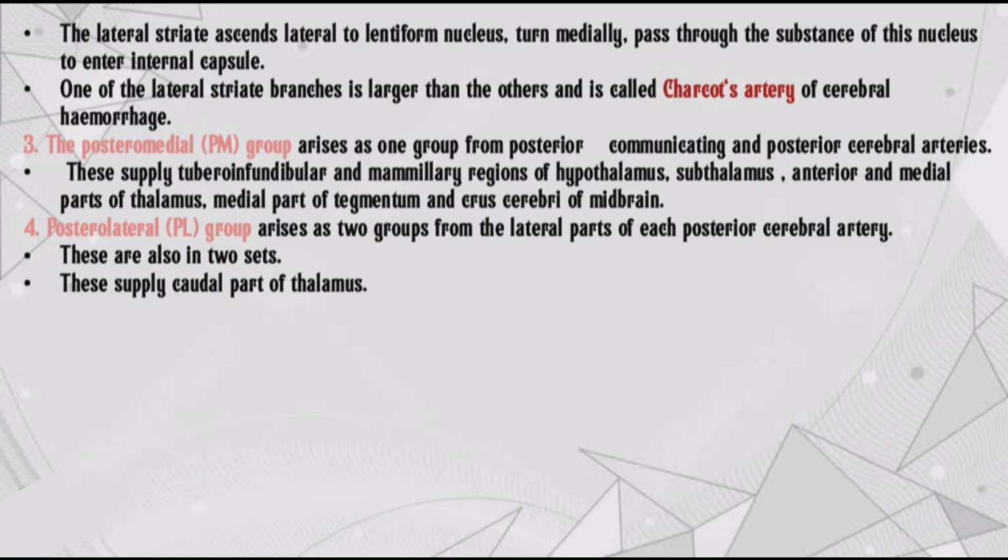Next, third, the posterior medial group. It arises as one group from the posterior communicating and posterior cerebral arteries. These supply the tuberoinfundibular and mammillary regions of the hypothalamus, subthalamus, anterior and medial parts of the thalamus, medial part of the tegmentum and crus cerebri of the midbrain. The posterior lateral group arises as 2 groups from the lateral parts of each posterior cerebral artery. These are also in 2 sets. These supply the caudal part of the thalamus.